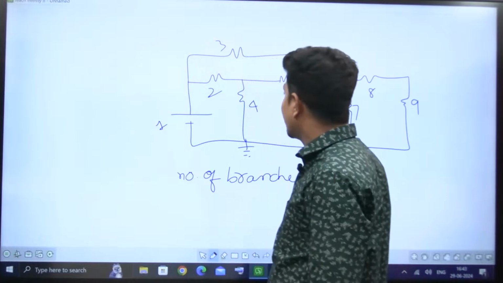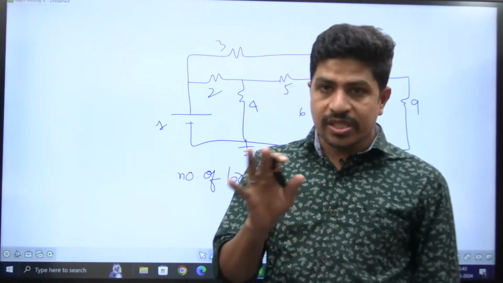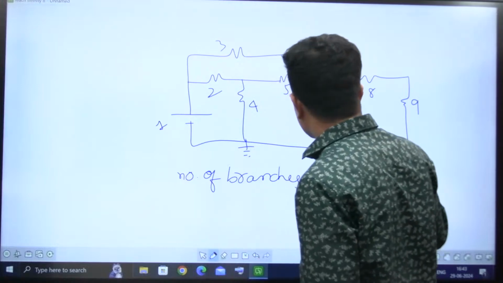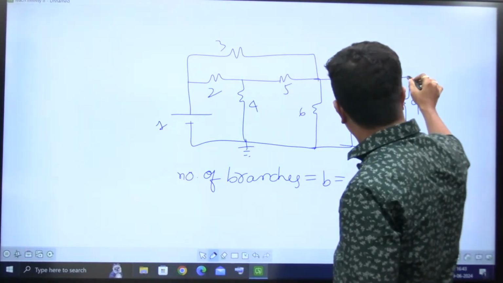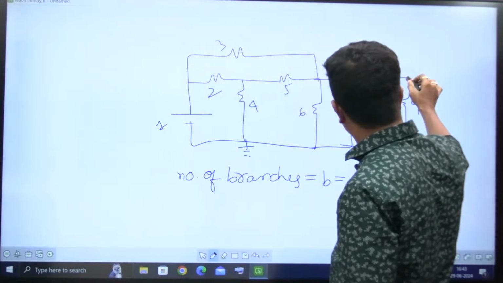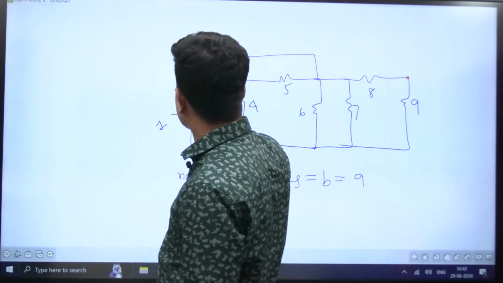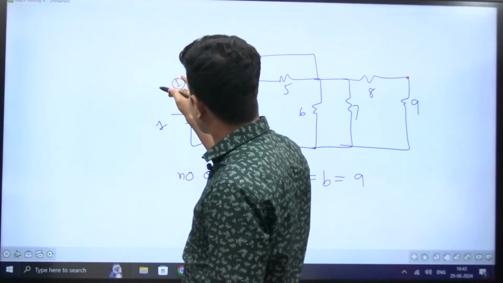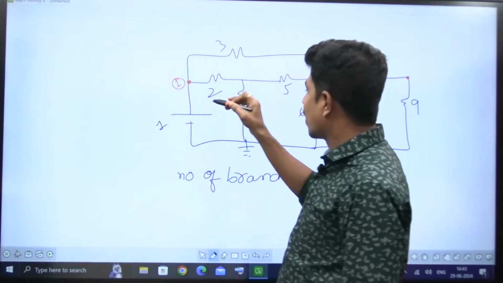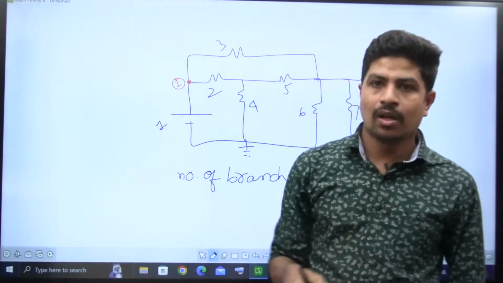Now, how many nodes are there, sir? Total nodes, principal nodes, these things we will see. If you see carefully, this is also a node, but here no current division is taking place. Current is not getting divided at that node. First of all, let's count from here. This is a node. I call this one node 1. I'm putting a circle on the node. Branches are normal numbers, and nodes I'm numbering with a circle around the number.